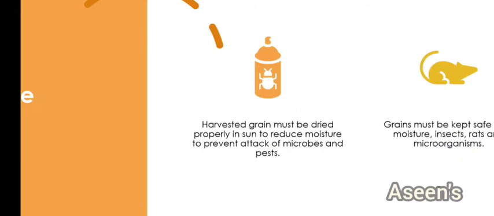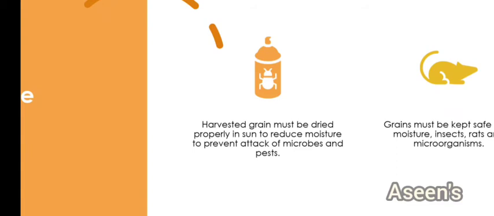Moisture is nothing but water in the form of liquid or in the form of vapor. This moisture allows the grain to spoil faster. When a food content has water in it, it spoils faster. If you want it to keep good for a longer time, you need to get rid of that water. So how are you going to do that? Obviously the simple method is drying. You need to dry it properly in the sun. When you dry it in the sun, most of the moisture is lost, and whatever grains are left behind have a minimal amount of moisture.